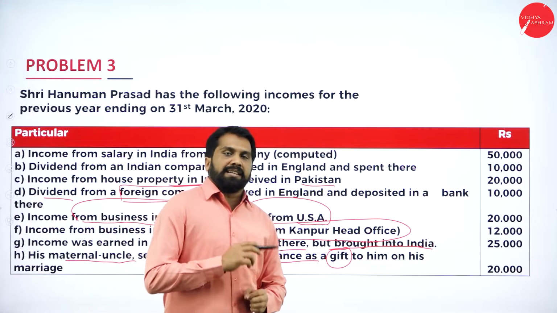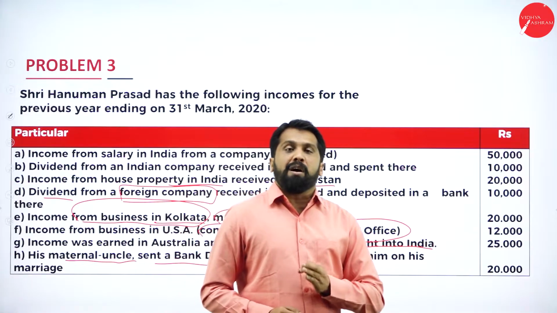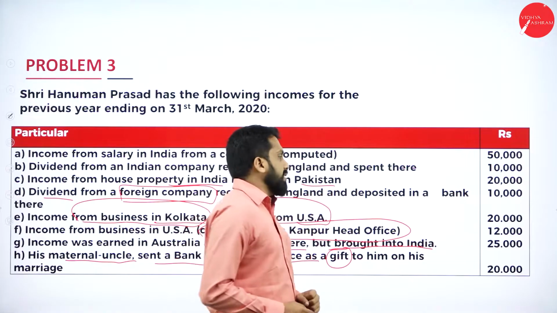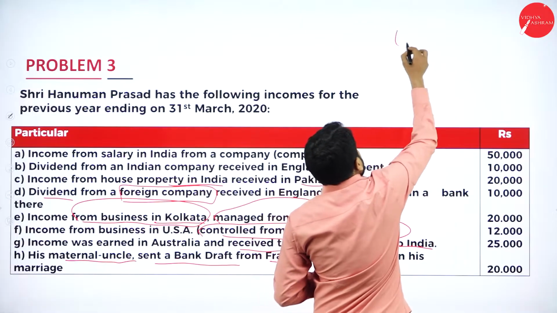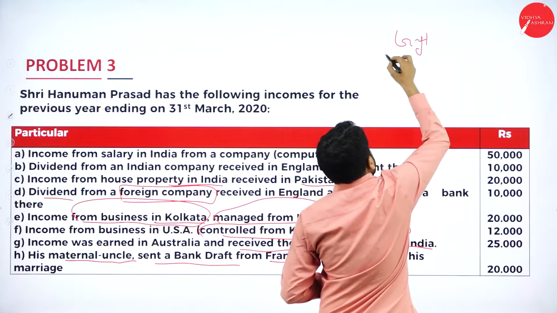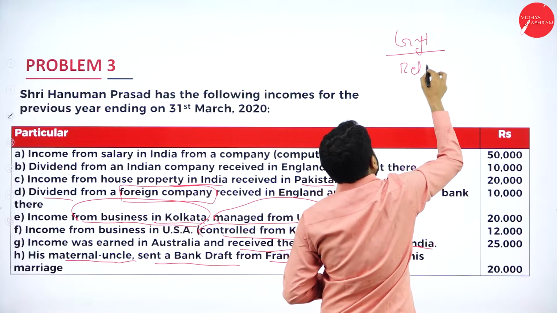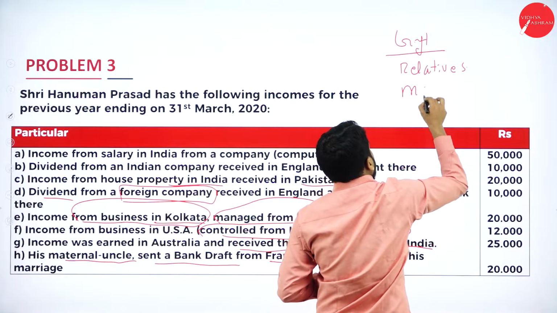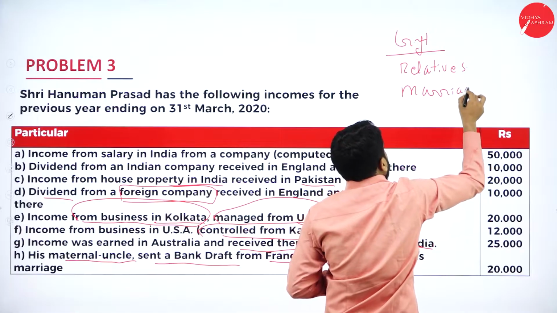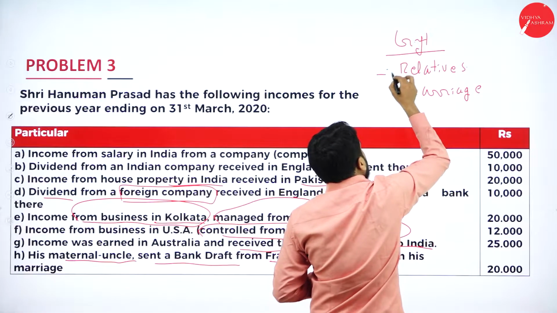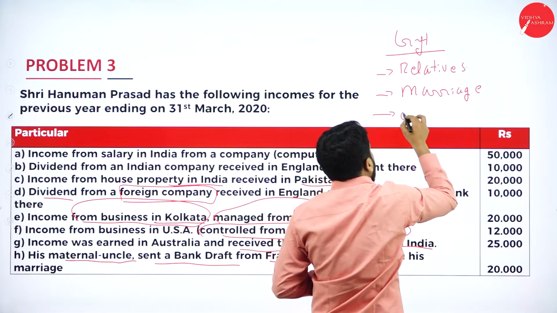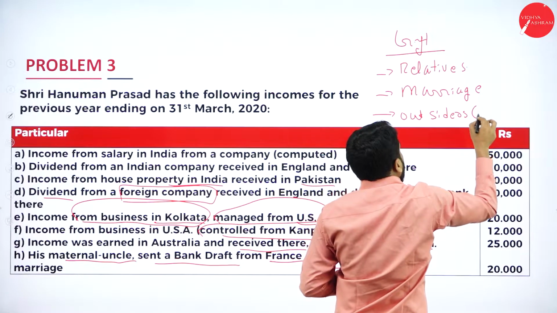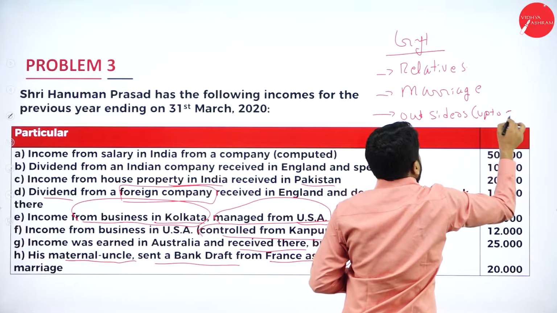Now, again, if you received income on occasion of marriage, exempted. Again, I'll repeat. Gift from relatives, on occasion of marriage, and from outsiders up to 50,000.